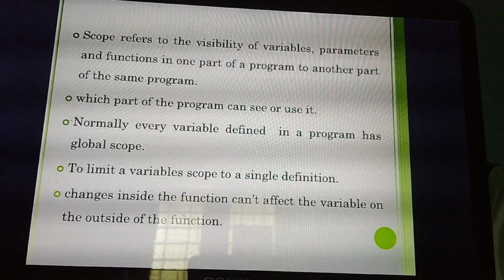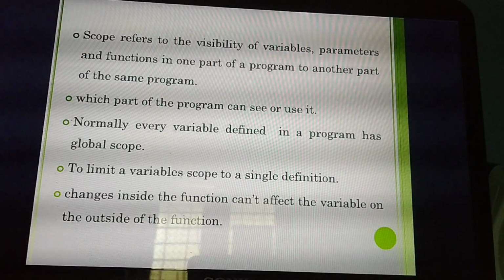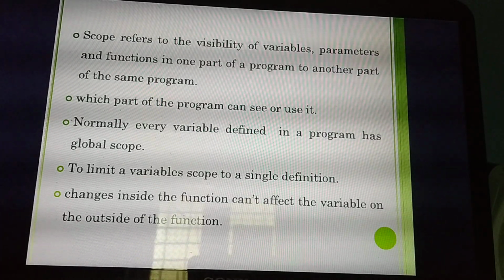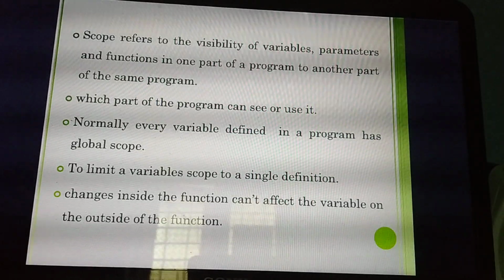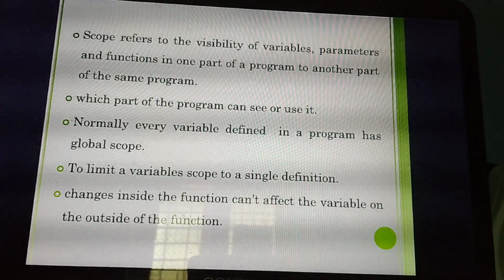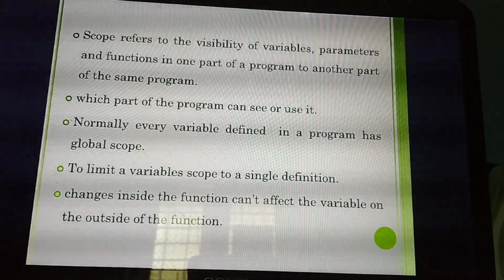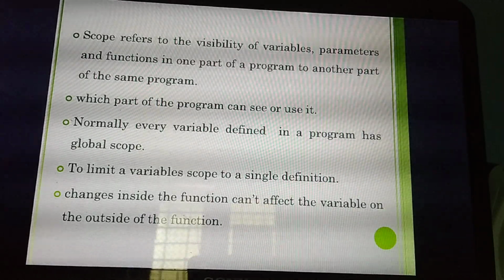Next one is parameters. For example, I am giving int A equal to 10. What's a parameter? A equal to 10, that is a parameter. Understand? Then functions. What do you mean by function? void read data or void put data, that is called a function. Understand? So scope refers to the visibility of variables, parameters and functions.